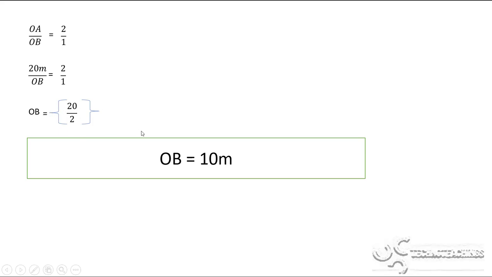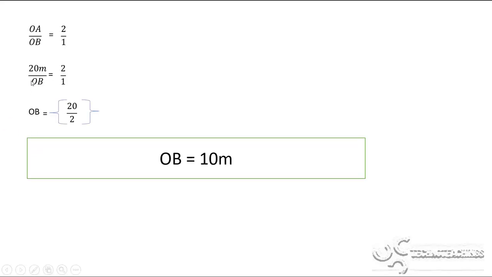Okay, OB is equal to 20 by 2, since 2 ones are 2, 2 tens are 20. So I got the value of OB as 10 meters. Okay, nice.